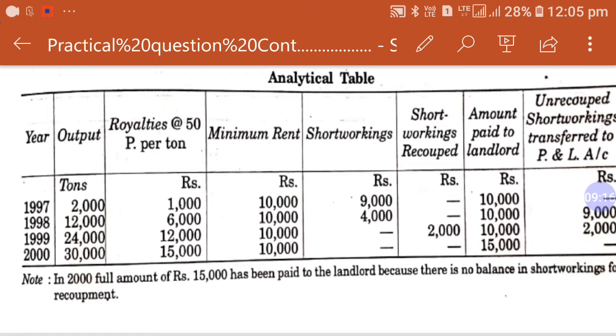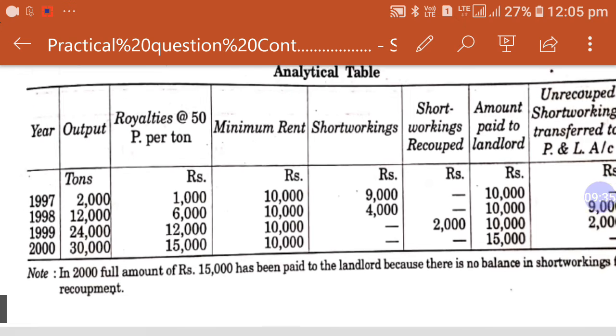In the fourth year we have royalty more than minimum rent. So we have two conditions in this question. First two, minimum rent more than royalty, and last two, royalty more than minimum rent. According to these conditions you will have to pass entries which are also given in this slide. So dear student, these entries you can pass.